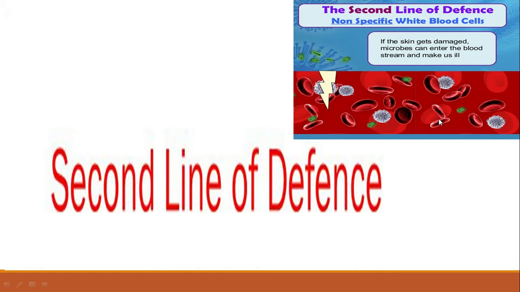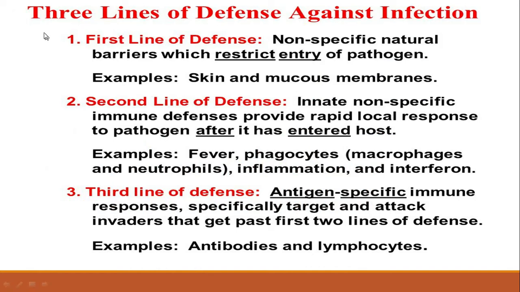So as a result, when microbes enter the body, the second line of defense is activated, and the second line of defense is internal but non-specific. So there are three lines of defense against infection. The first line of defense, which we have discussed in the previous lecture, is non-specific because it is not activated against a specific pathogen. The first line of defense is activated against all types of pathogens or microbes.